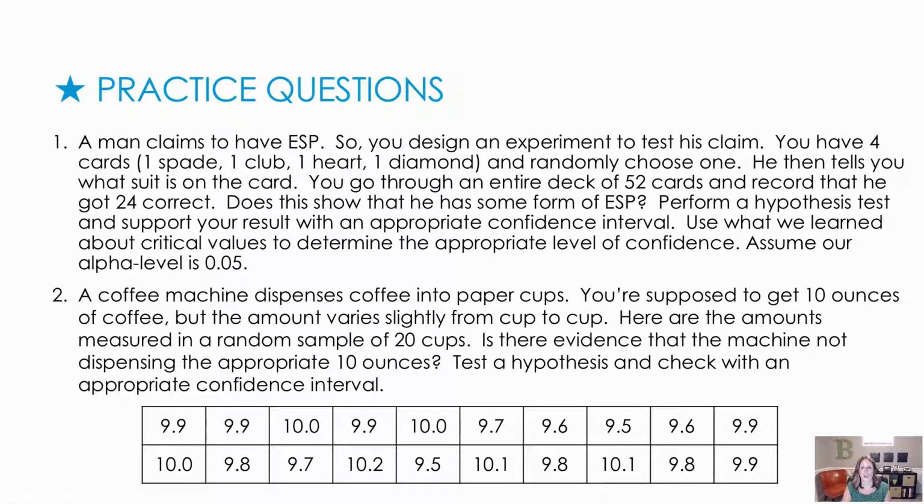Now, of course, whatever amount of work that you choose to show is completely up to you, but this is really good practice for you to check all of the conditions, write the hypotheses, do the calculations using StatCrunch only, so I didn't do any of these by hand, and then write our conclusion using both the confidence interval and the hypothesis test. So press pause, try both questions, then press play to check your work.